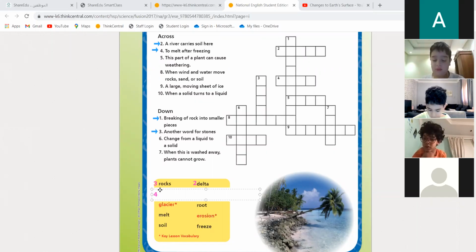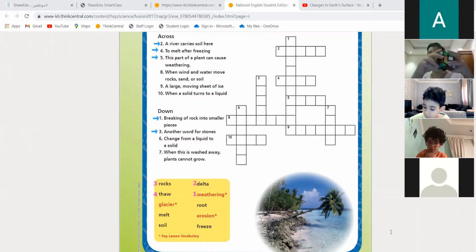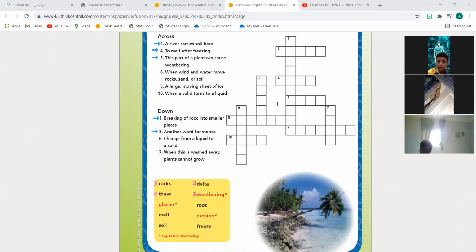Who wants to do number 5? Number 5. This part of a plant can cause weathering. Which part of the plant can break down rocks? Is it the root or the soil? Can you hear me?